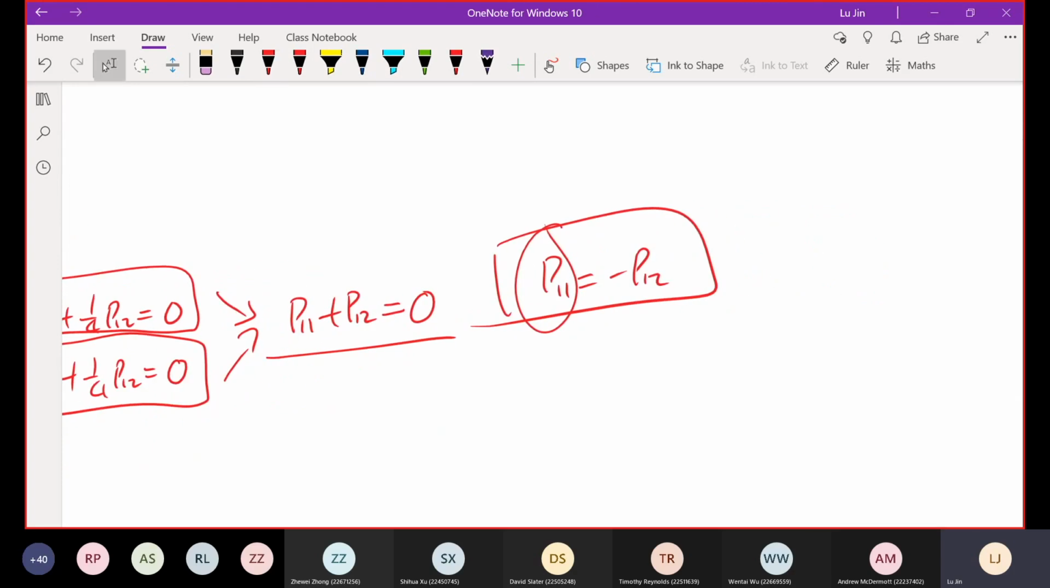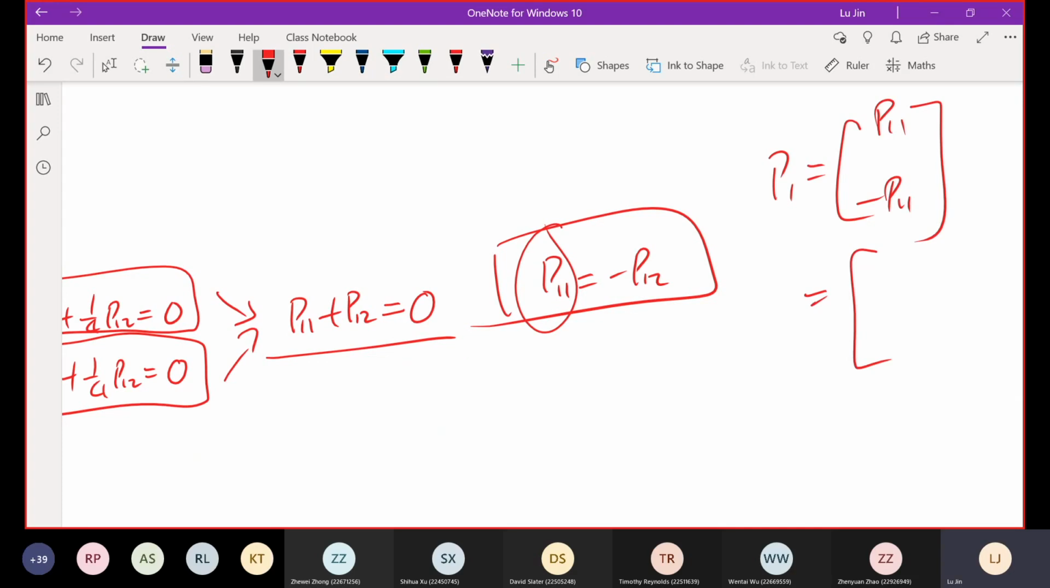So if you put these two back into the P1 vector, it looks like P11, negative P11. Or if you want, negative P12, P12. Yes, this relationship is correct, but it's not good enough because I want to know the numerical values, not just notations. But how to derive the values of P11 and P12?